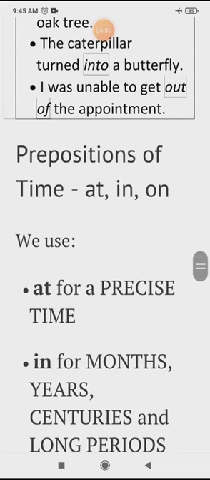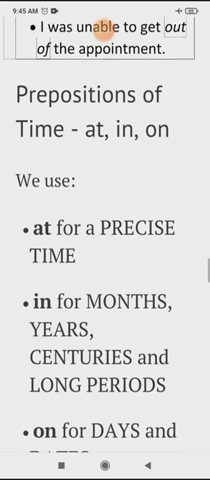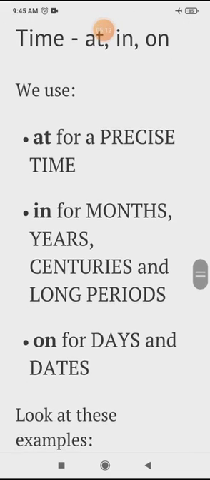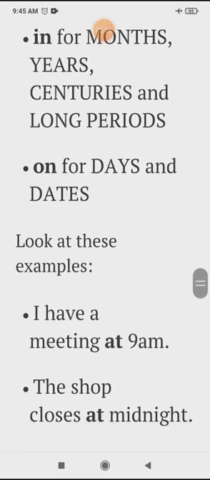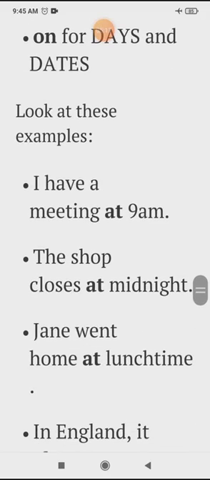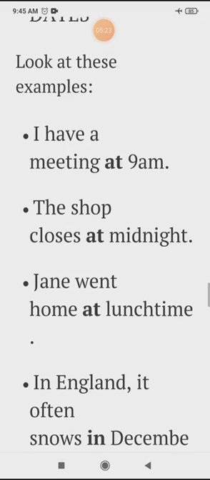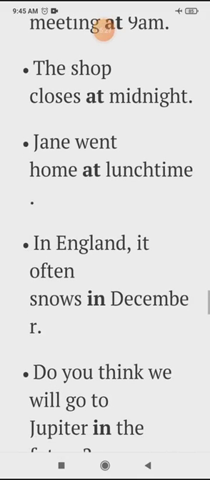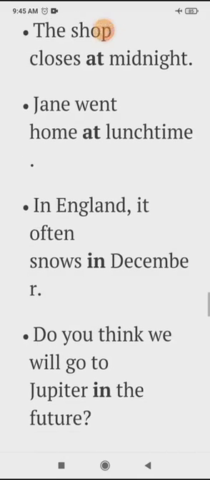Now see some more prepositions: at, in, on. At is used for a precise time, in for months, years, centuries, and long periods, and on is used for days and dates. Look at these examples. I have a meeting at 9 a.m. The shop closes at midnight. Jane went home at lunchtime. In England, it often snows in December.